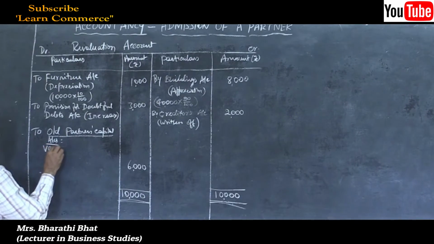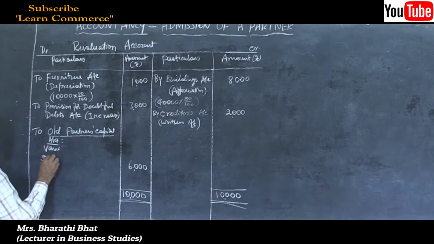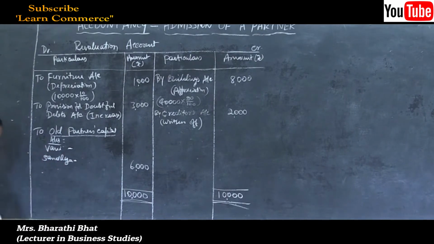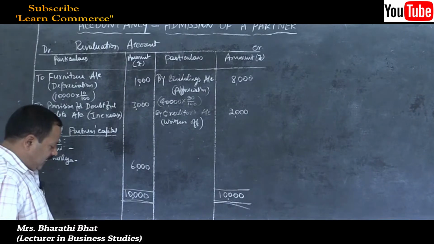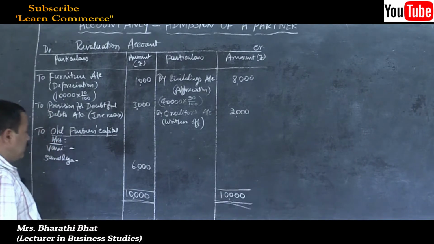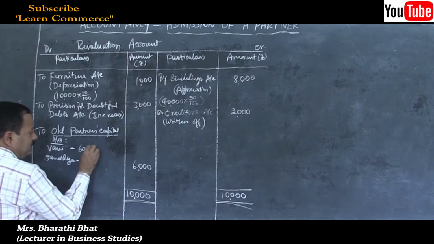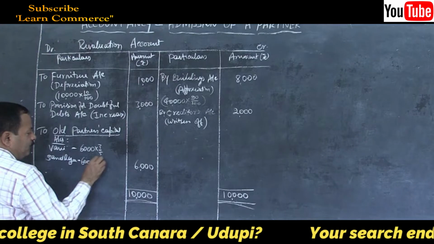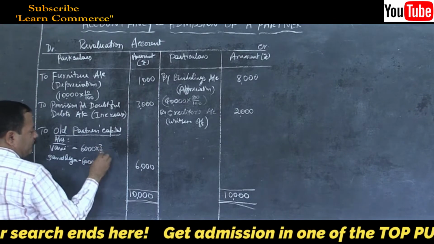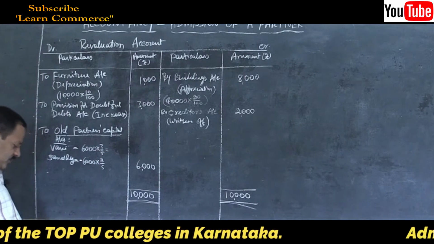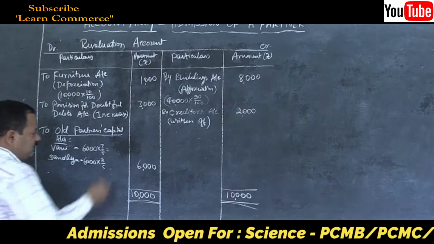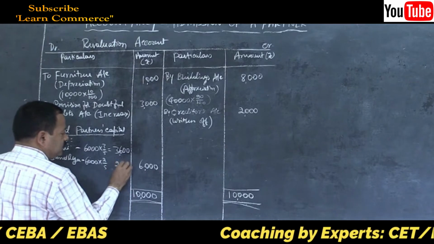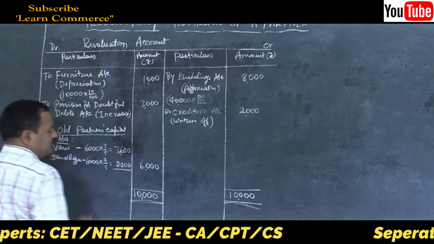Vani, Sandhya. Their profit sharing ratio is given as 3/5 and 2/5. So 6,000 into 3/5, 6,000 into 2/5. 3/5 is 3,600 and 2/5 is 2,400.